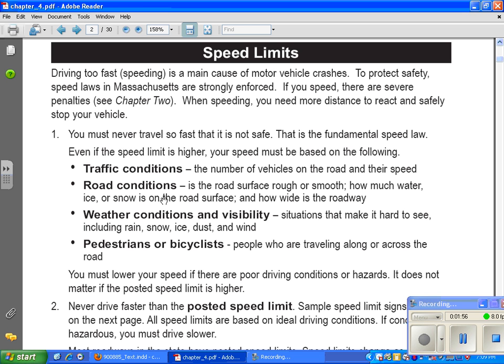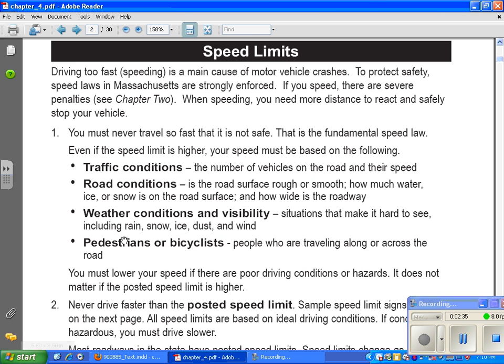So no matter what the sign says on the side of the road: traffic conditions, the number of vehicles on the road and their speed; road conditions, is the road surface rough or smooth, how much water, ice, or snow is on the road surface, and how wide is the roadway. Also, weather conditions and visibility, situations that make it hard to see, including rain, snow, ice, dust, and wind. And you might have to slow down, even if there's a sign, if there are pedestrians or bicycles. That means people walking or people on bicycles, traveling along or across the road. So you have to slow down for them.